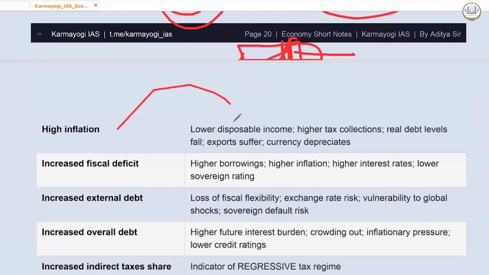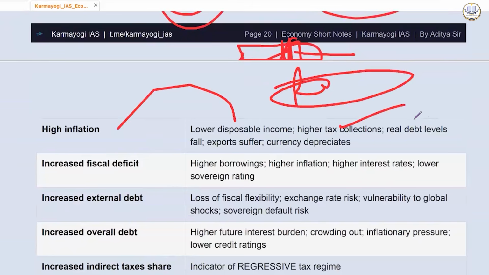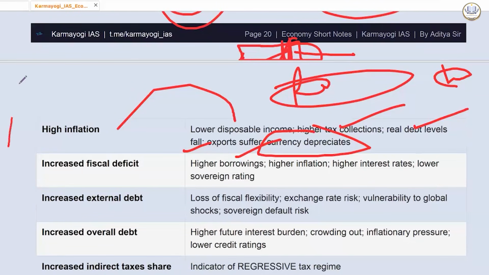With high inflation, there will be low disposable income, higher tax collection, real debt level will fall, exports will suffer, currency will start depreciating. Now all these things do happen only when other things are constant. Now if high inflation is there, what will happen?